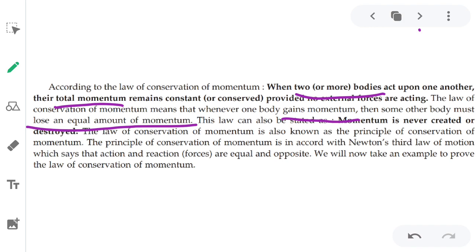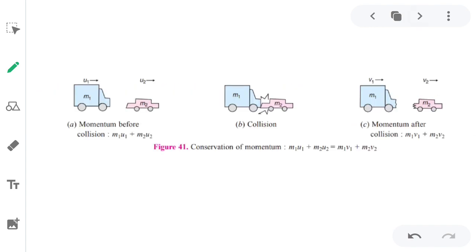So here someone is losing momentum and some other body is getting that momentum. How does it happen? It happens just because of Newton's third law of motion, which says that action and reaction are equal and opposite. We will try to understand this in this example. Here you can see that a truck and a car are coming towards each other, and when they both collide, what happens? The truck remains at its position but the car moves further because of the collision.